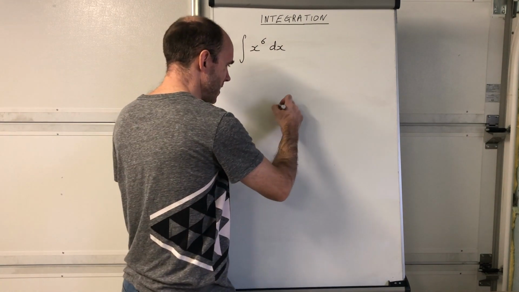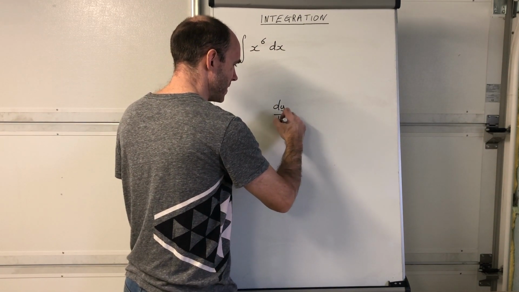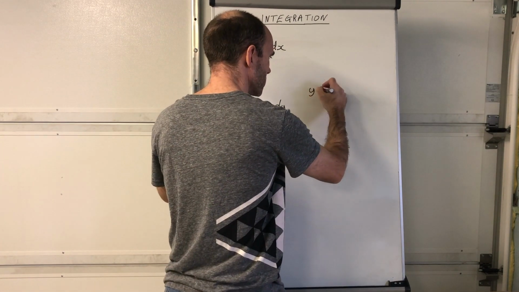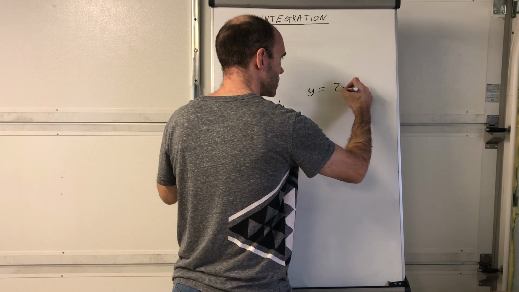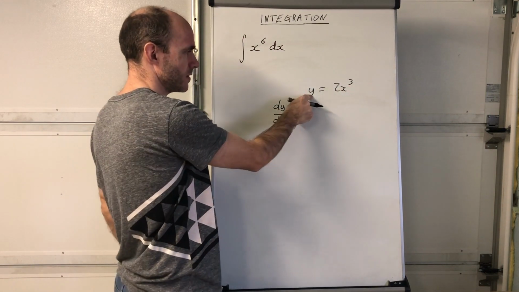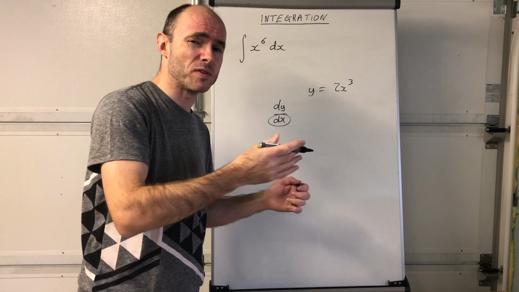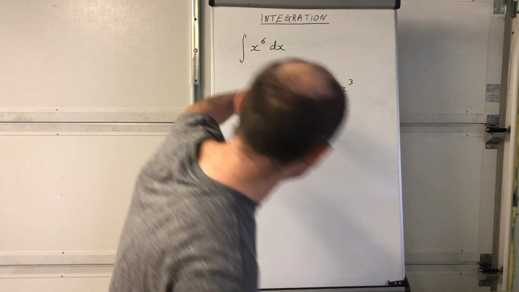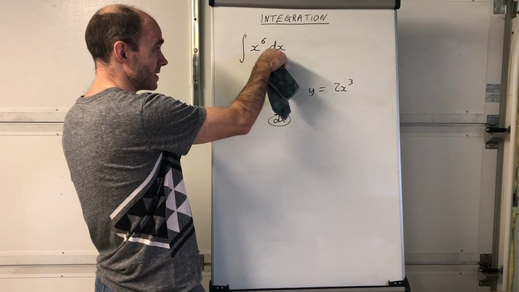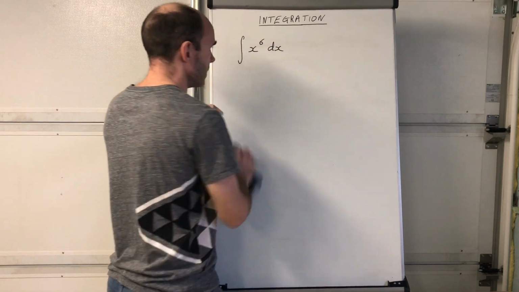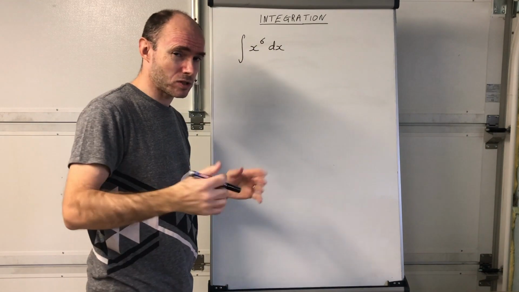Of course, when we find dy dx, what that means is differentiate y with respect to x. So when you've got y equals, say, 2x cubed, this says differentiate y with respect to x. So the dx is always meaning with respect to x, okay? So that's why it's important to recognise that dx there is essentially the same as that dx there. Can you do it for me? Have you done it while I was just talking about that?